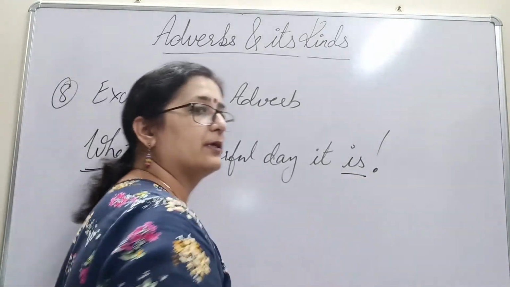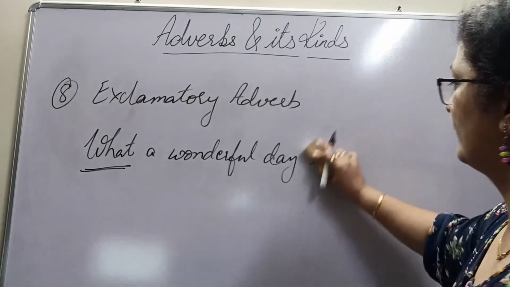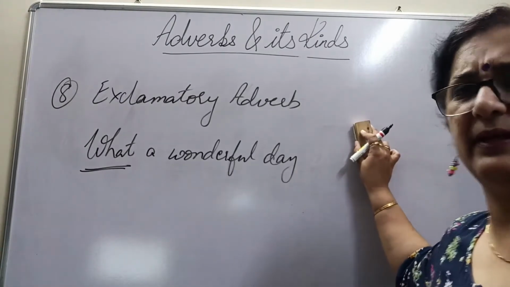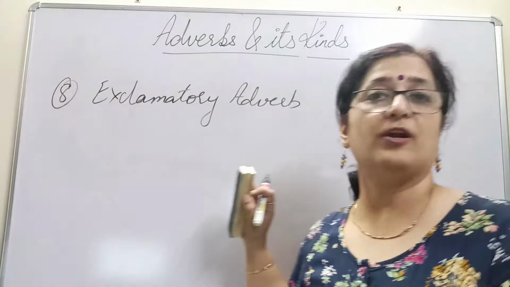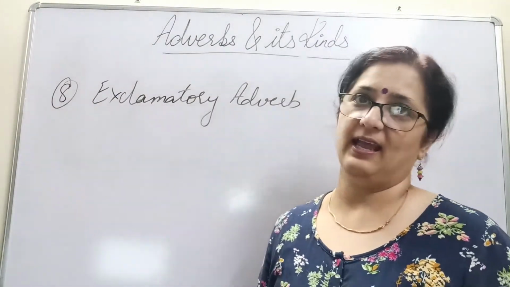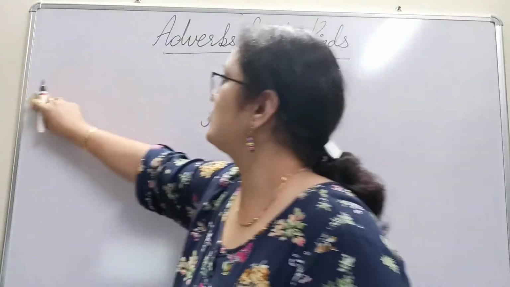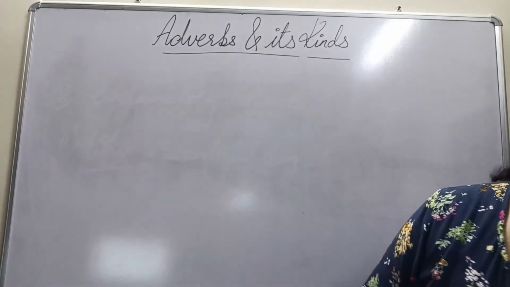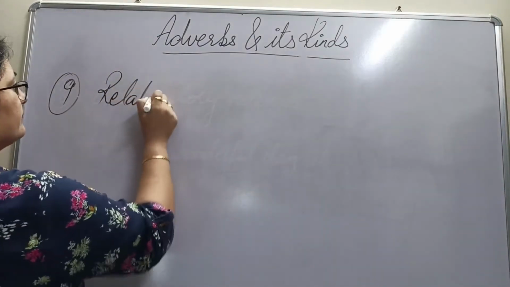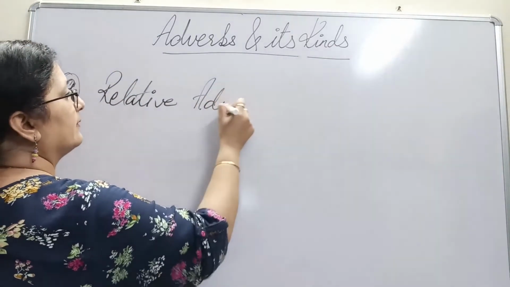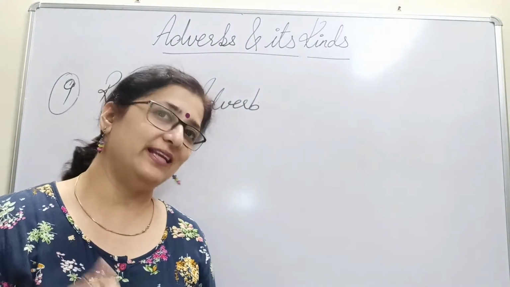Let me just put it in another way. It is a wonderful day. No, let's let that be. That's also perfectly fine. What a wonderful day it is. And with an exclamation mark, what becomes your exclamatory adverb talks about some feelings, some exclamations, right? Okay. Coming to our next and most probably the last one, that is the ninth one, is relative adverb. As the name says, relative. It shows some kind of a relationship.